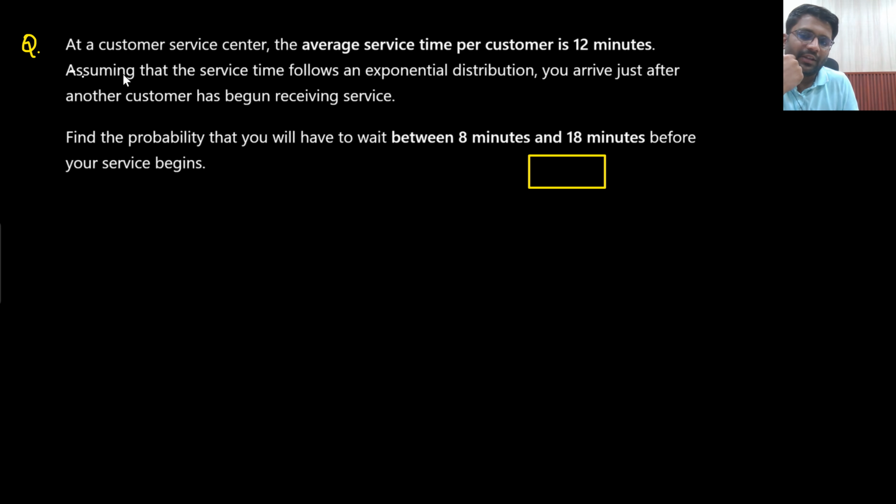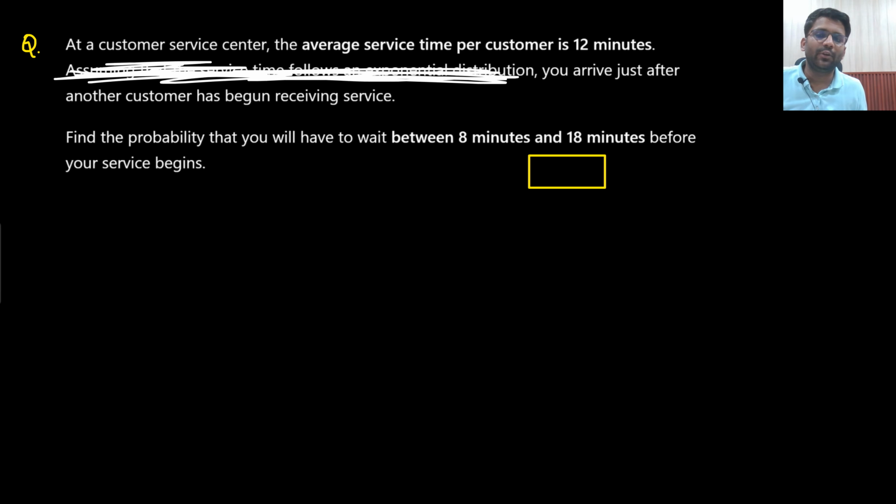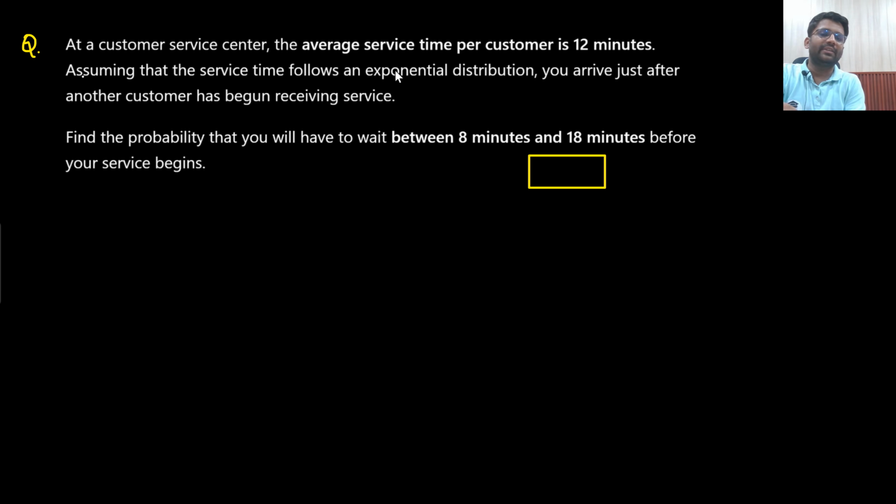Let's just say if this was not given, assuming that the service follows an exponential distribution, although in 99% chances it will be given, but still will you be able to understand? At a customer service, the average service time per customer is 12 minutes. So find the probability that you will have to wait between 8 and 18 minutes before your service begins. That means they are talking about the time only.